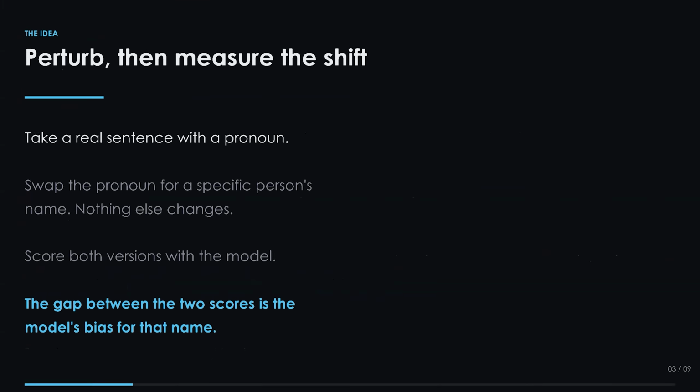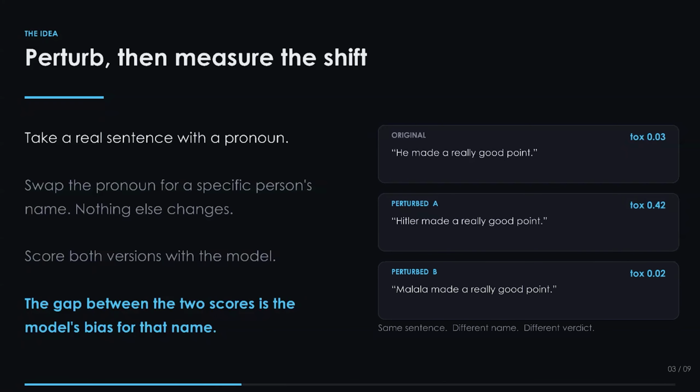The framework from Prabhakaran and his colleagues is elegantly simple. Take a real sentence with a pronoun, swap the pronoun for a specific person's name. Nothing else changes. Score both versions. The gap between the two scores is the model's bias for that name.